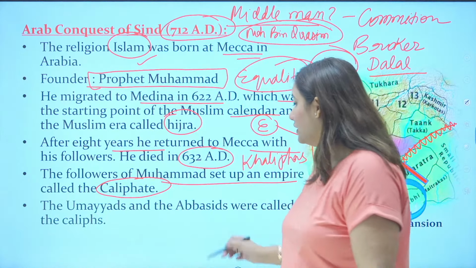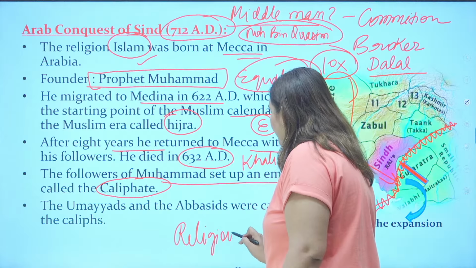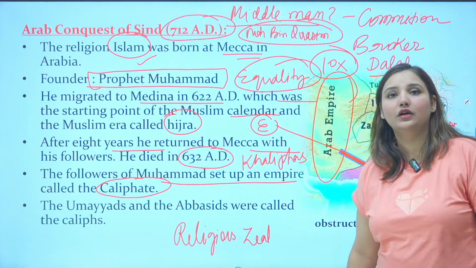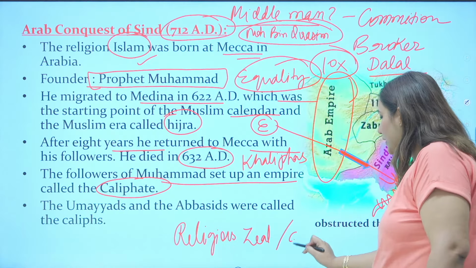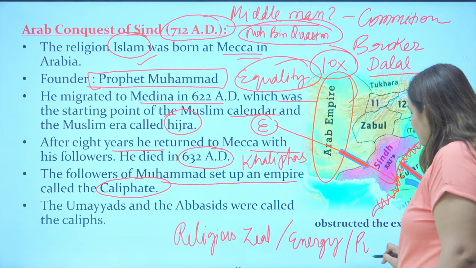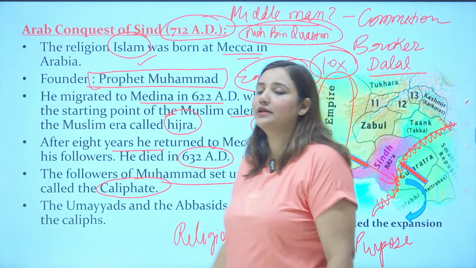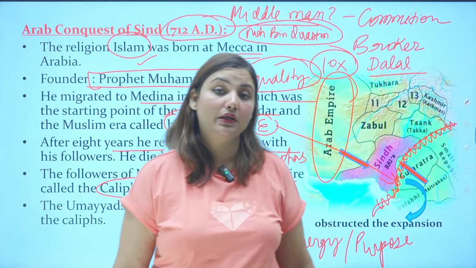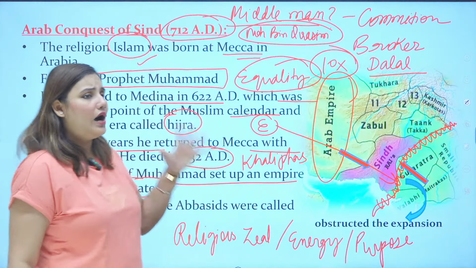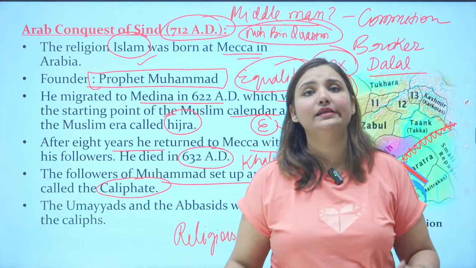So they had a religious zeal. Can you explain what you mean by religious zeal? Religious zeal or religious energy or religious purpose. What do you mean by that? The rise of Islam and the Islamic rulers and the people in the Middle East, how did they become so powerful, what made them so powerful, what is the reason?